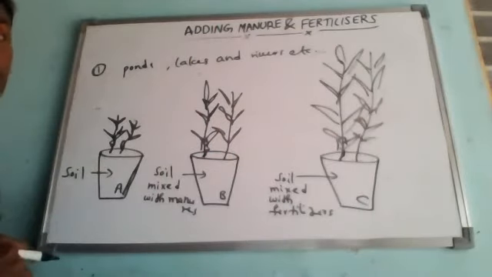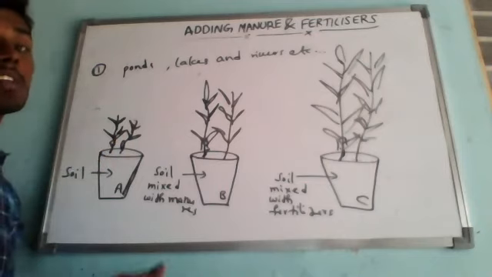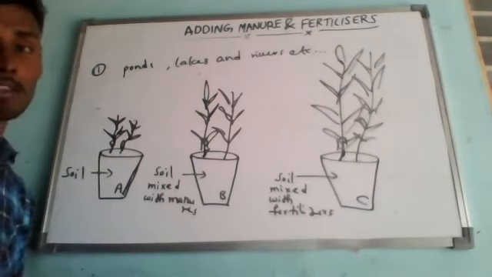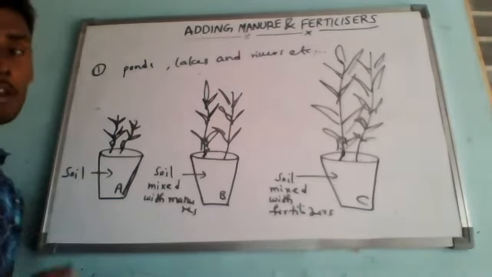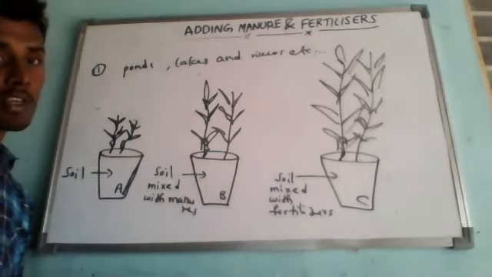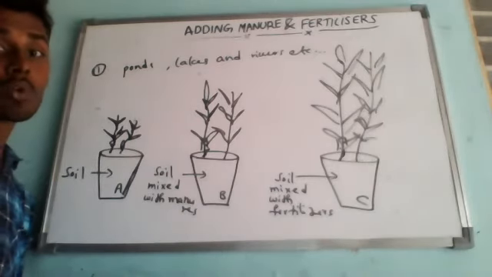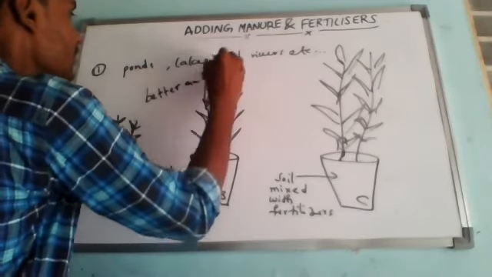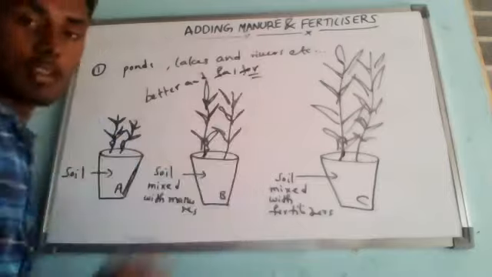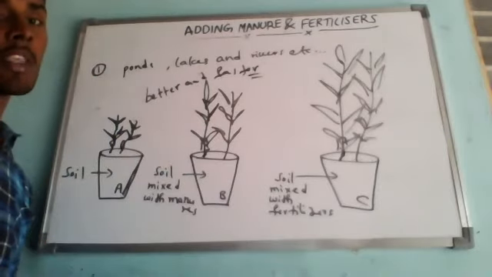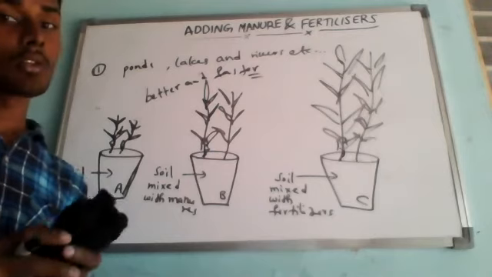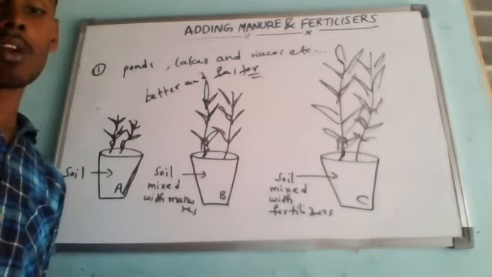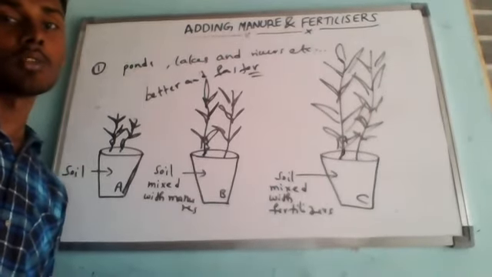So that is an activity in which we can observe the difference between growth without manures and fertilizers, only with manures, and only with fertilizers. From this activity we can conclude that manure and fertilizers help the plants to grow better and faster. Before we end this discussion, we would like to give the main differences between manures and fertilizers, and with that we end today's session.